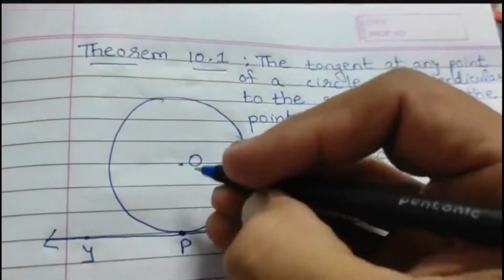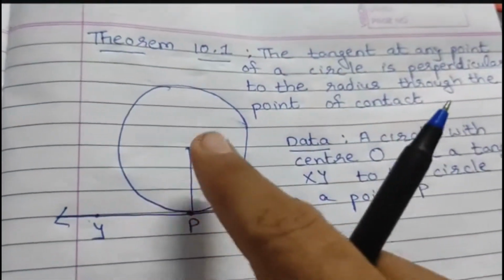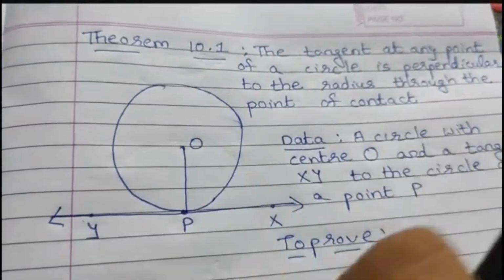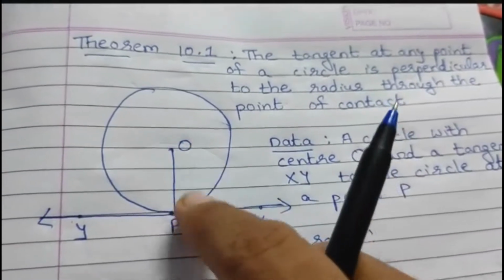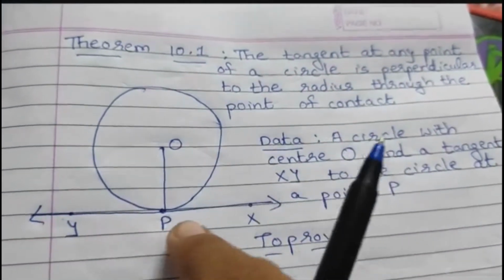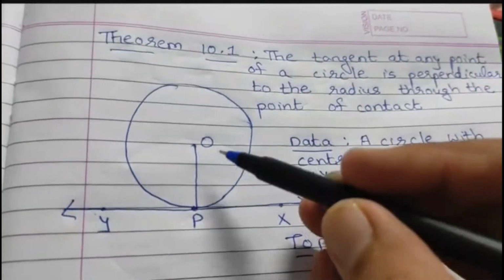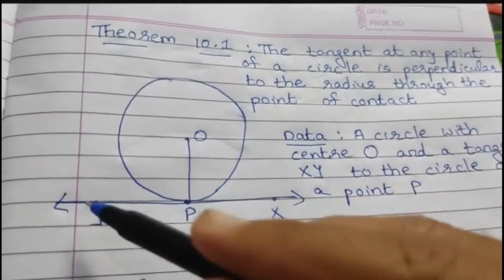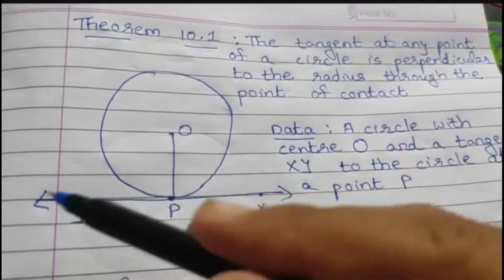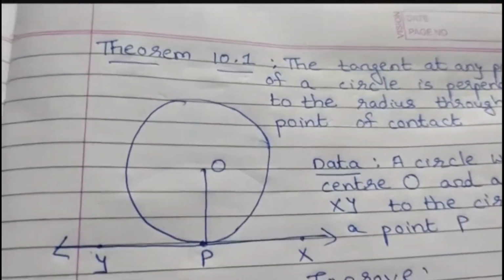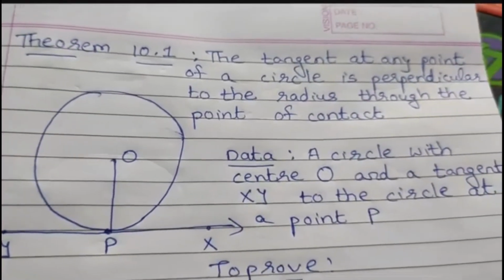Right? Now what is OP? OP is the radius which is drawn through the point of contact. Now students, always remember, the radius which is drawn through the point of contact is always perpendicular to the tangent. The radius drawn through the point of contact is always perpendicular to tangent. This means OP is perpendicular to XY. Now this is what we have to prove in theorem 10.1.